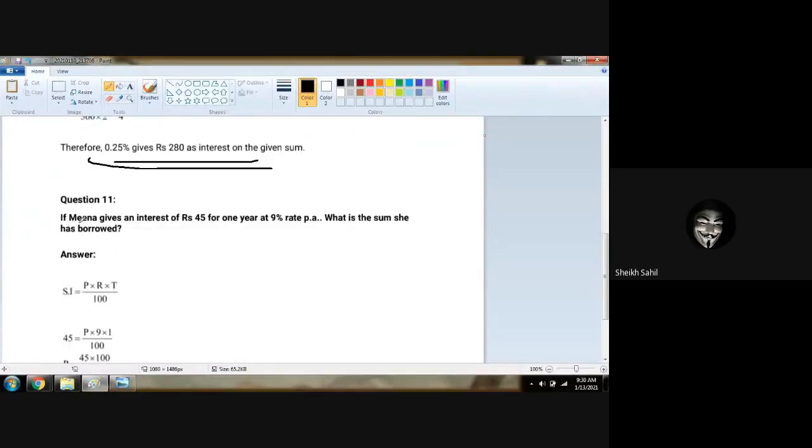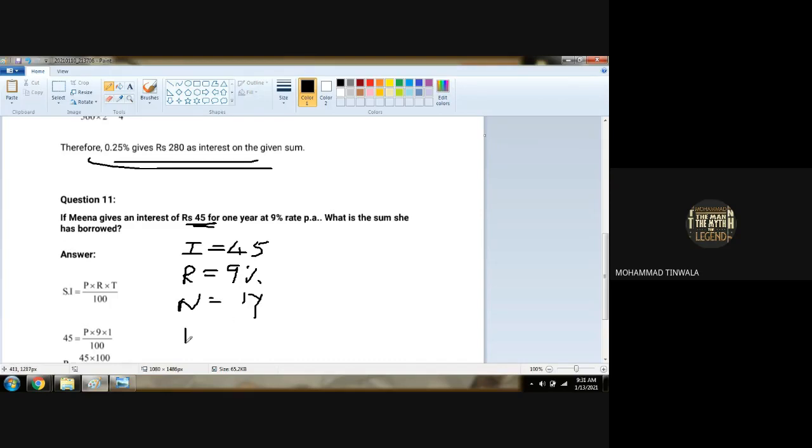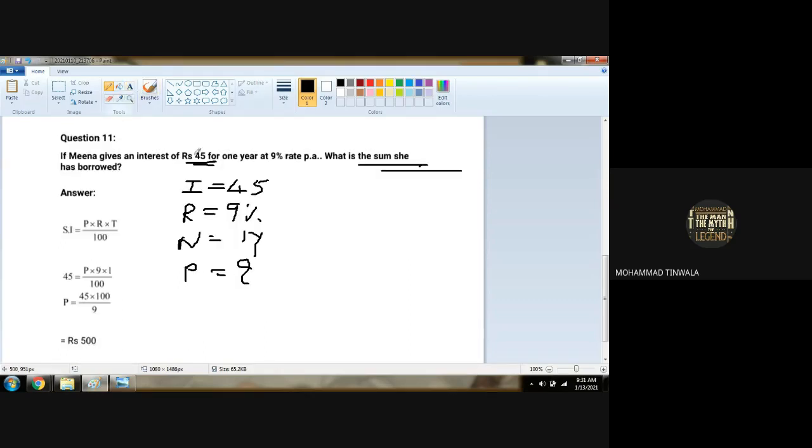Yes, sir. If Meena gives the interest of rupees 45 for 1 year at 9% rate per annum, what sum has she borrowed? Okay, so interest we have 45 rupees. Am I right? Rate of interest we know, 9%. Number of years we know, 1 year. Principal we have to find. What is the sum? It means the principal we don't know. So again the same formula.